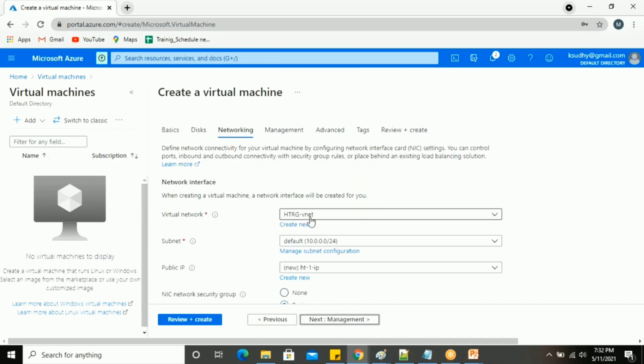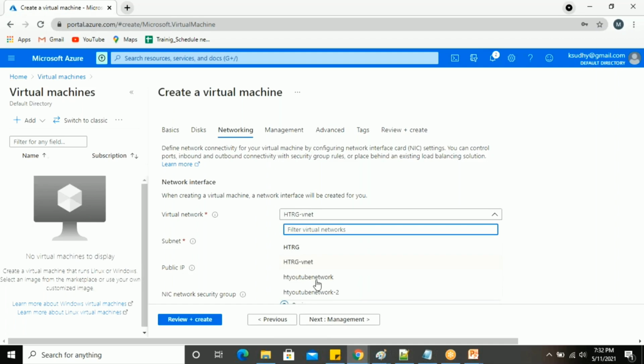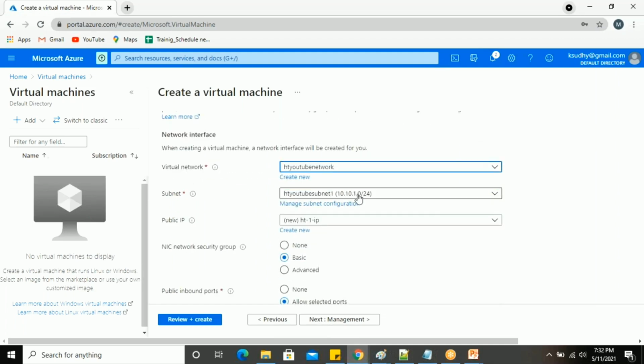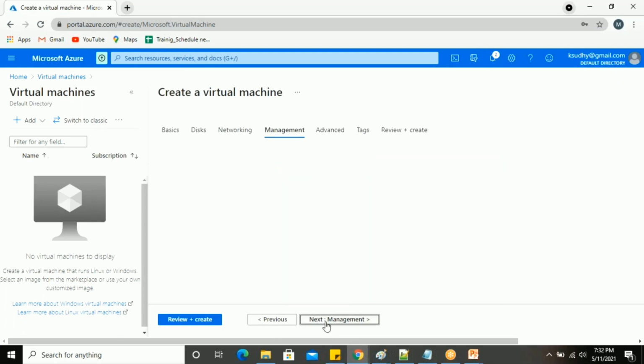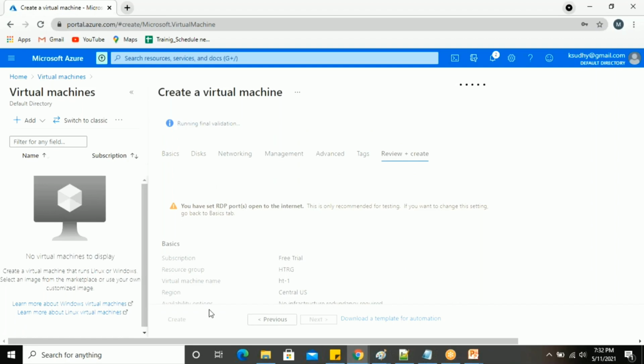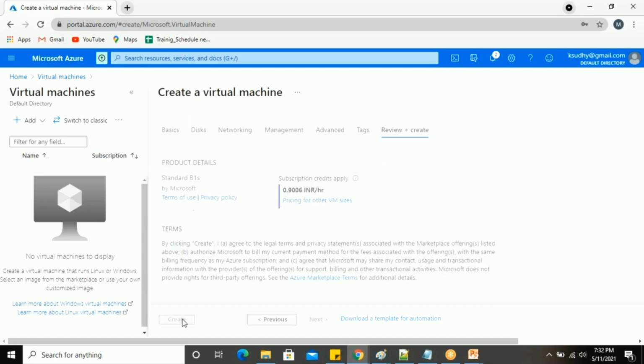Here this is the major point that we are selecting. The HT YouTube network, and there I'm going with subnet 1. Okay, and the public IP I have assigned. Next management, next advanced and tags, review and create. I'm going to create my virtual machine under my created VNet. So let me create it, and your deployment is in progress.